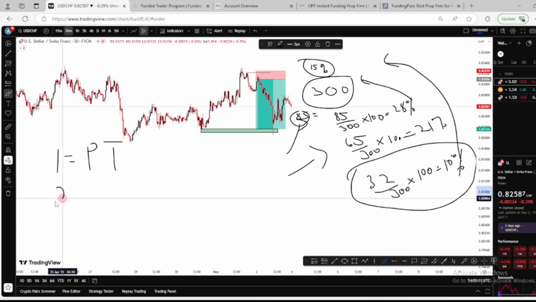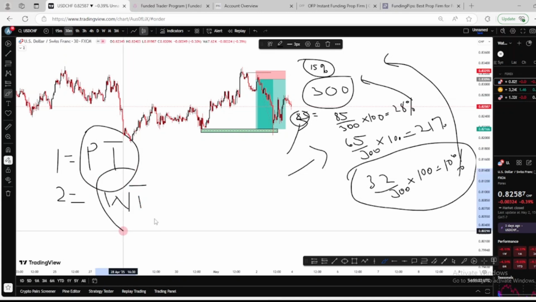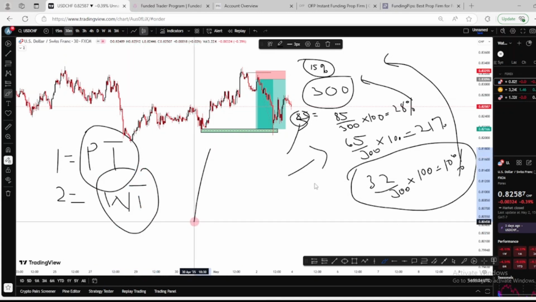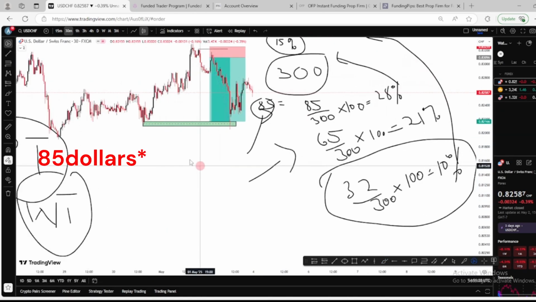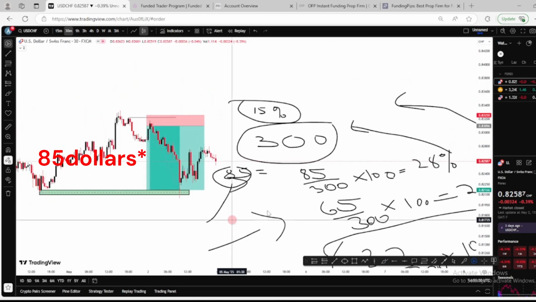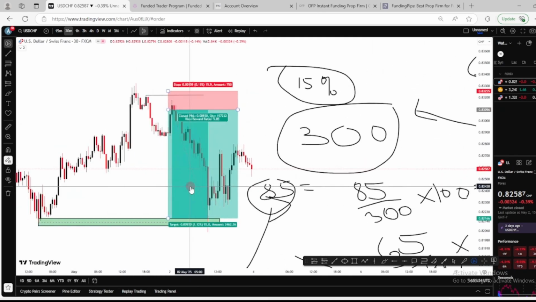So the first one, you have to set your profit target. The second one, you have to set your win target. Okay, set your win target. All right, so let's say now we know that if you get 85% as our highest win, we're not going to get a payout. Why wait to get the 85%? Divide the trade into 2 or 3.